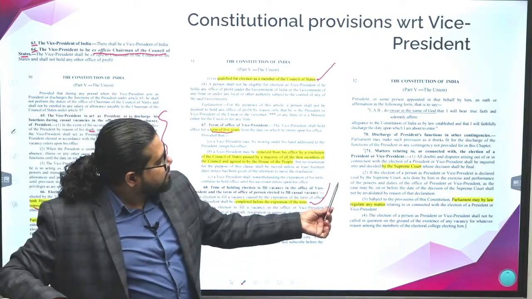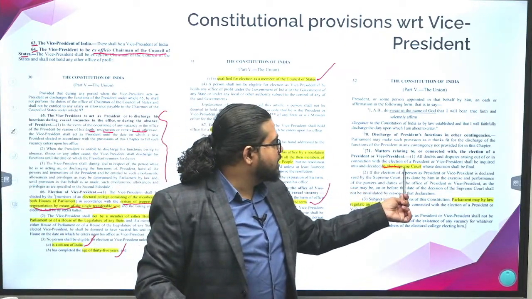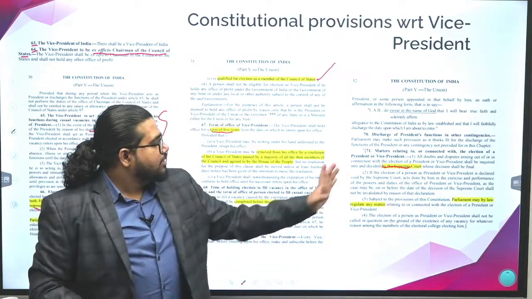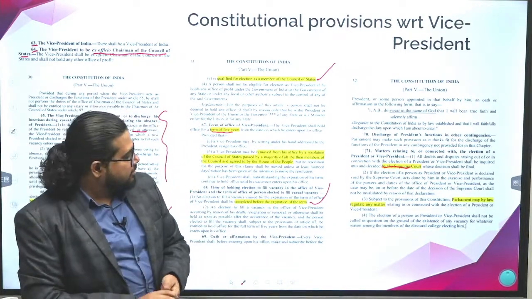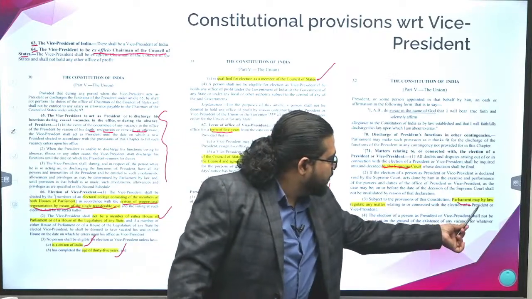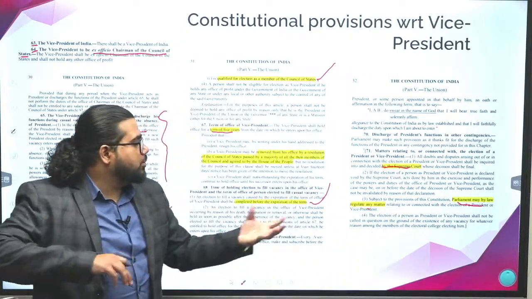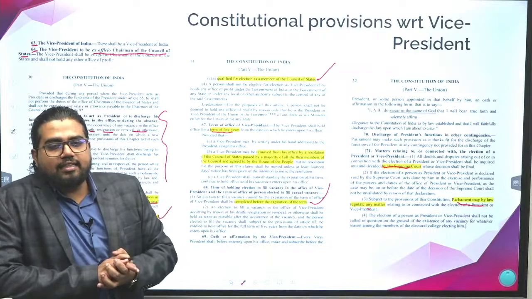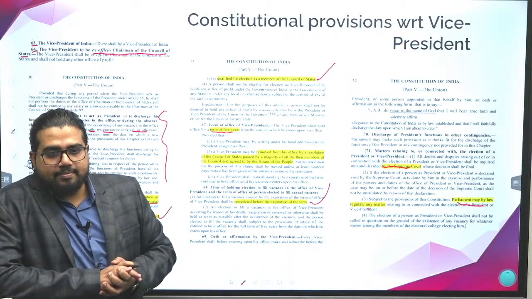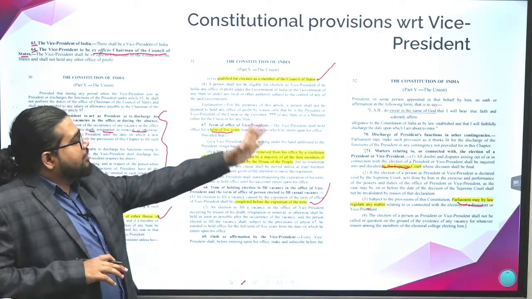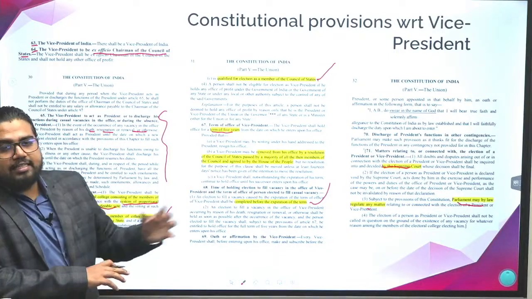What else? Any disputes regarding the election of President or Vice President are handled by the Supreme Court. Then Parliament may, by law, regulate the provisions regarding the elections of the Vice President as well as the President. Okay, these are basic facts which are given exactly in the Constitution.